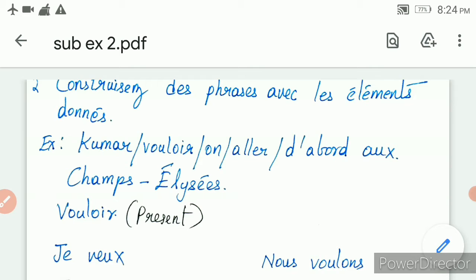Today let us see the second exercise in page number 44, that is lesson 5, the continuation of subjunctive. Last class we studied the first exercise. Now let us move on to the second exercise. The second exercise is also subjunctive only.